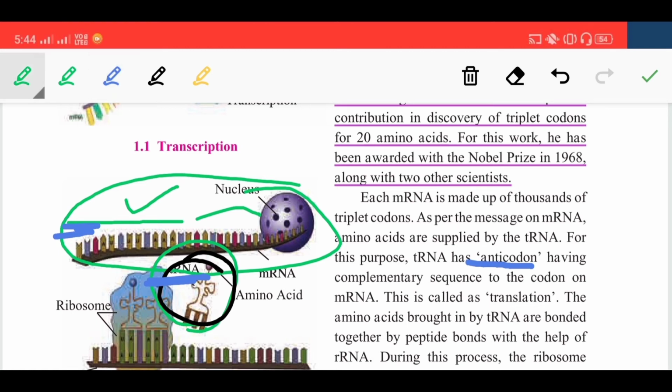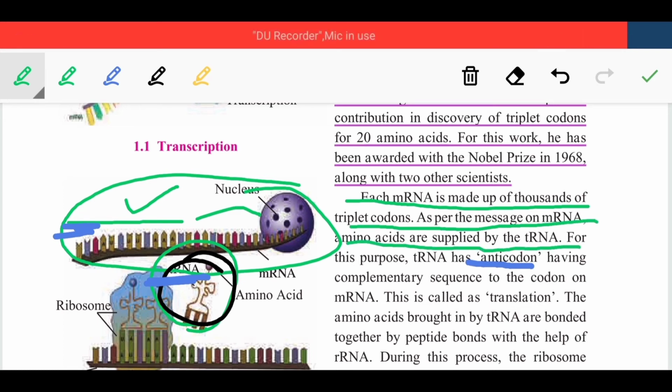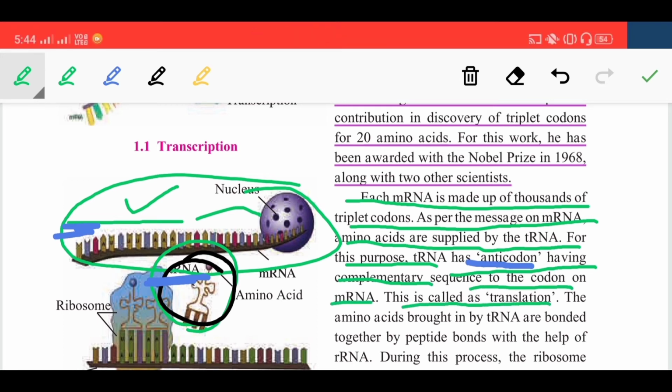Each mRNA is made up of thousands of triplet codons as per the message on the mRNA. Amino acids are supplied by the tRNA. For this purpose tRNA has the anticodon, having a complementary sequence to the codon on the mRNA, and this process is called